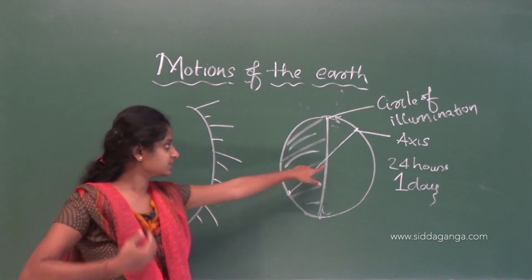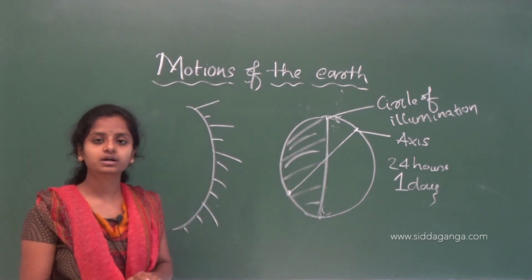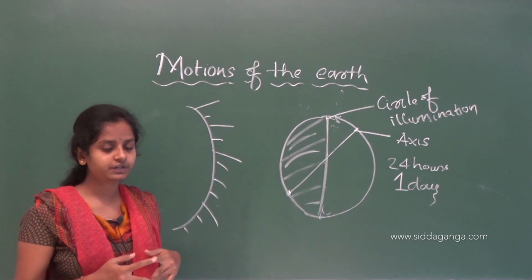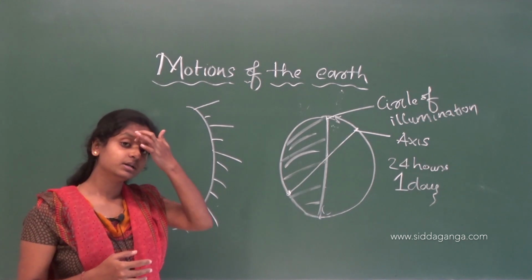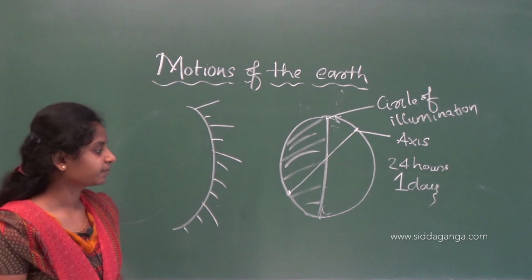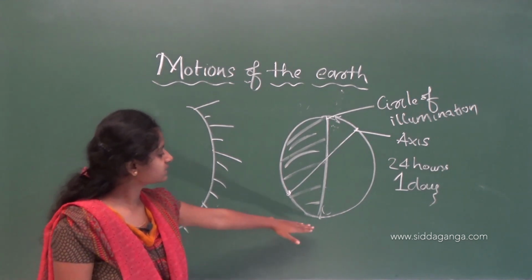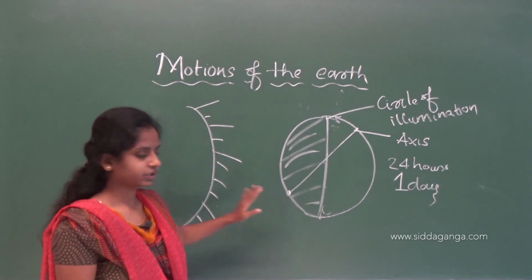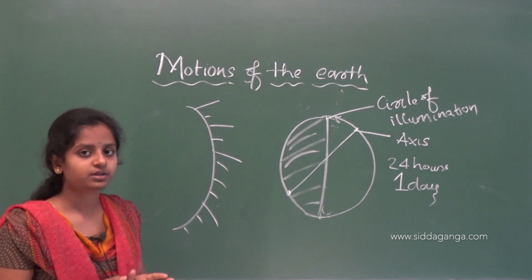This axis will form a 66.5 degree angle on an imaginary plane, that is the orbital plane. That's about the motion.